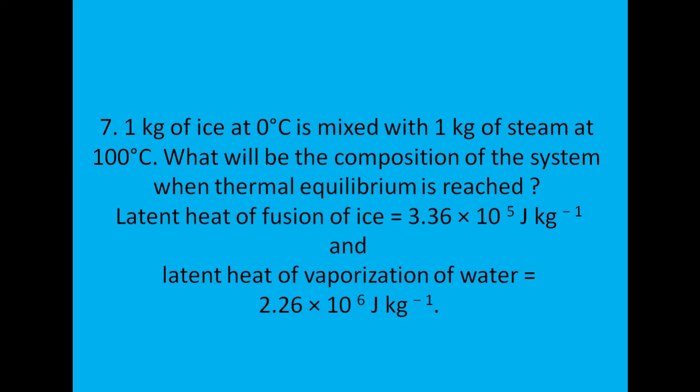Here, calorimetry question number 7. 1 kilogram of ice at 0 degrees centigrade is mixed with 1 kilogram of steam at 100 degrees centigrade. What will be the composition of the system when thermal equilibrium is reached? Latent heat of fusion of ice is 3.36 × 10^5 J/kg, and latent heat of vaporization of water is 2.26 × 10^6 J/kg.